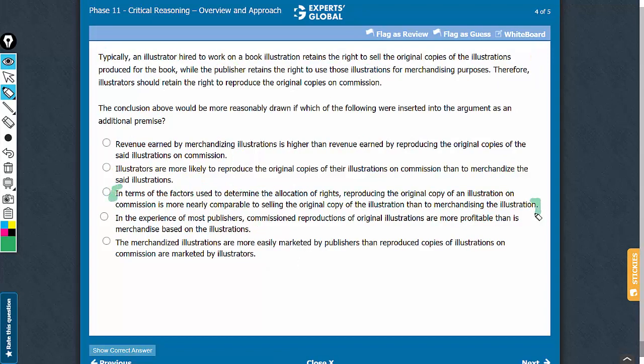Answer choice C, if inserted into the argument, would make the conclusion more reasonably drawn. In simple words, C is a valid strengthening statement. C is the correct answer choice.